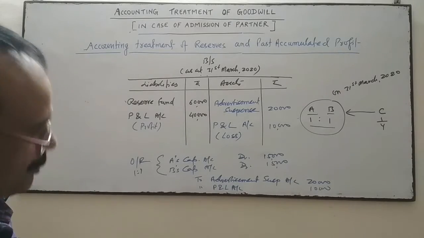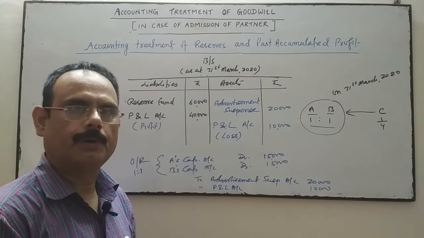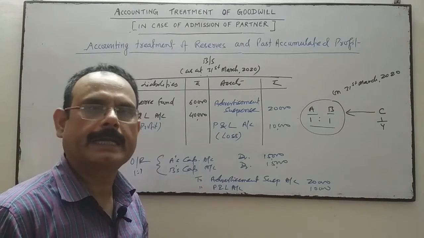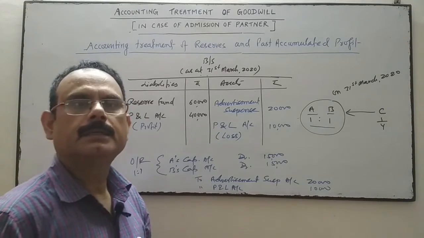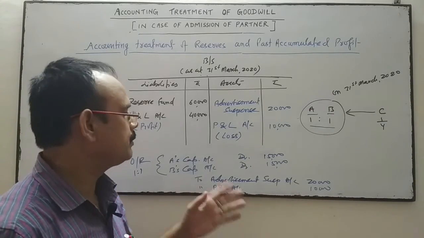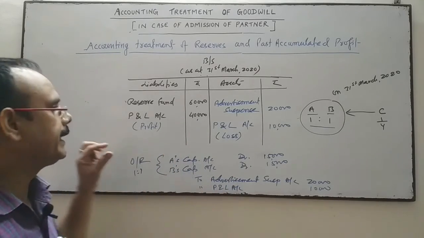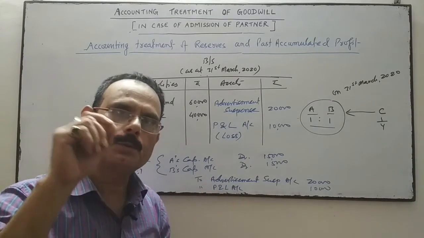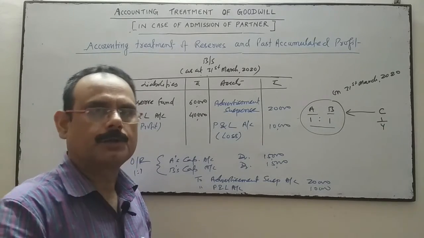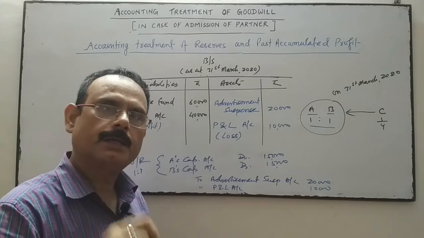So in case of loss or deferred revenue expenditure, if any, that will be transferred to the old partners' capital account or current account. If the capital is fixed, then current account. If the capital is fluctuating, then capital account. This amount will be transferred in their old ratio, because only the old partners will absorb that loss, as it was created by the old partners.